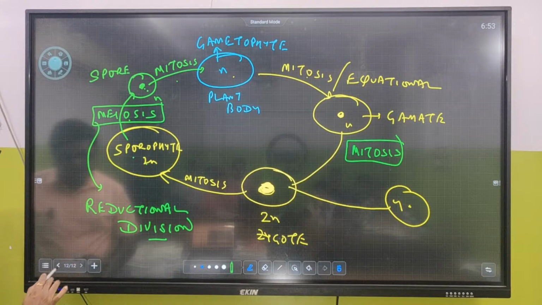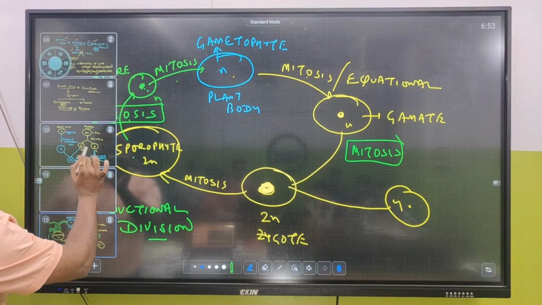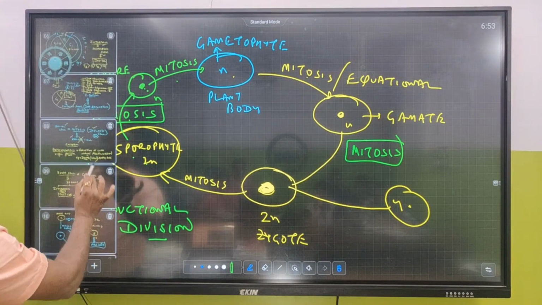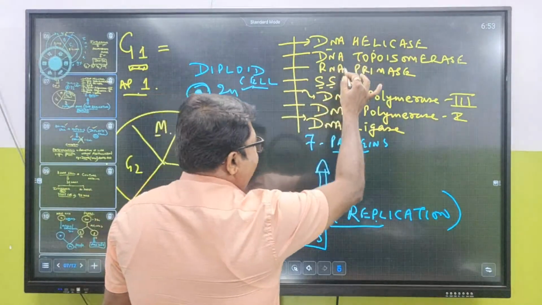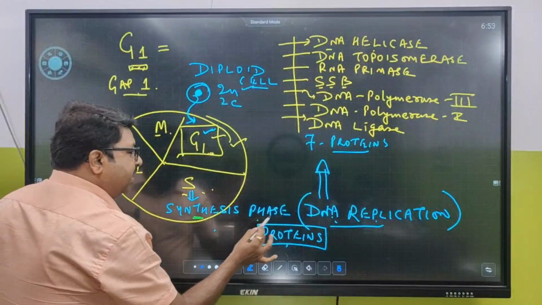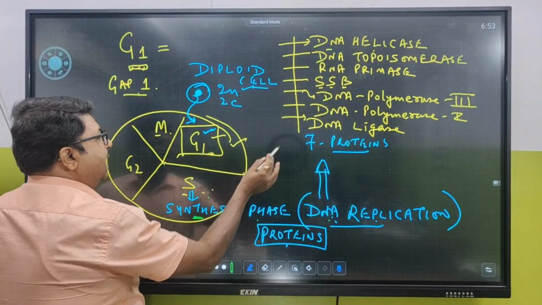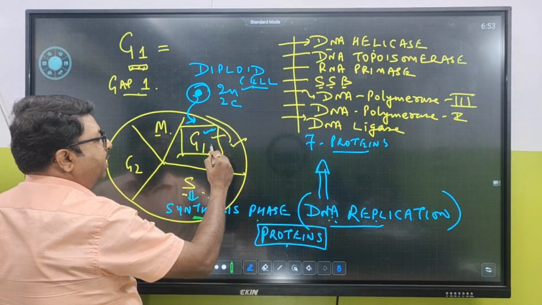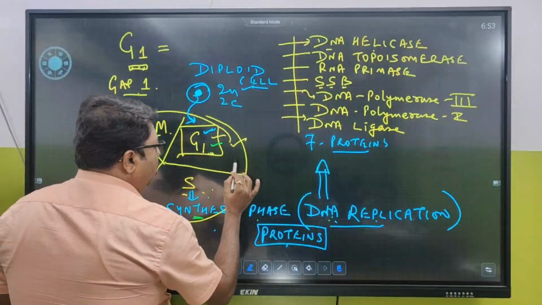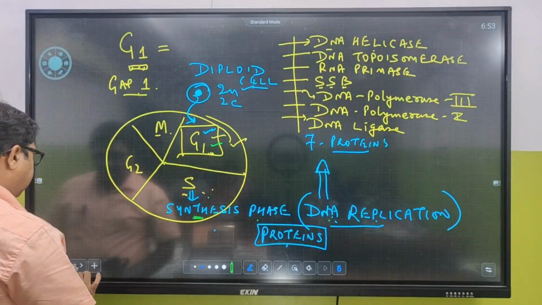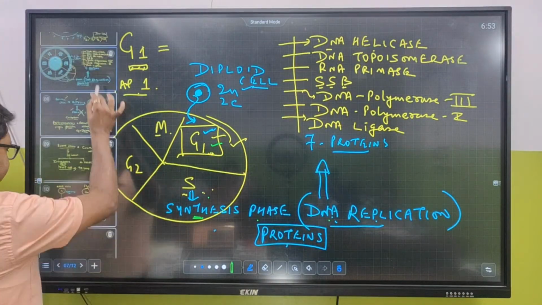Yes? Now, let's get back to that phase called G1. So, what happened in G1? In G1, for DNA replication, all the enzymes which are required are produced in the G1 phase. And also, the cell shows growth. So, in a nutshell,